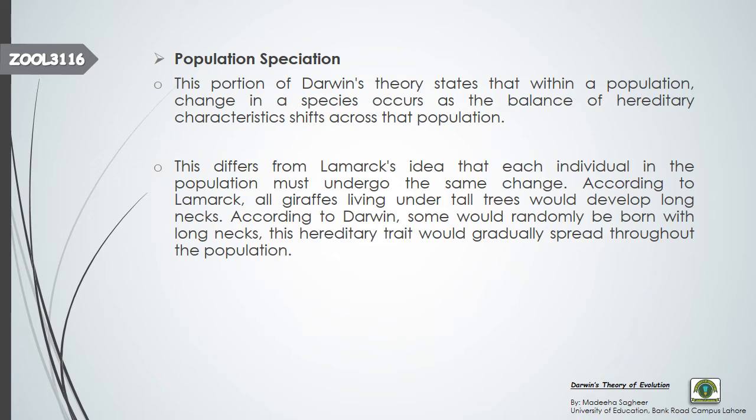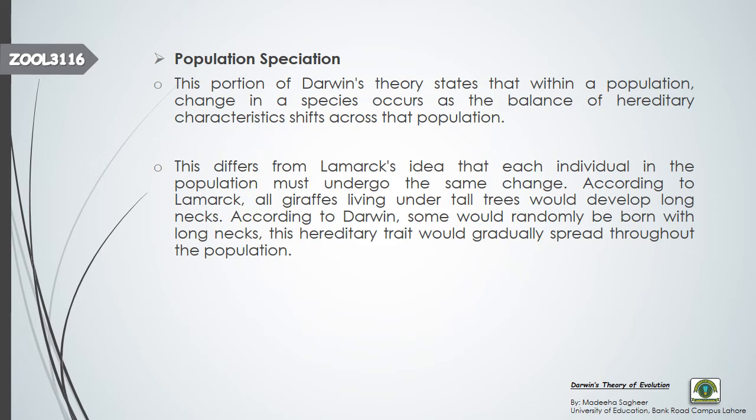This portion of Darwin's theory states that within a population, change in a species occurs as a balance of hereditary characteristics shifts across that population. So the favorable traits are inherited by the next generations, and ultimately, through a very slow process, gradually it will result in the formation of new species.